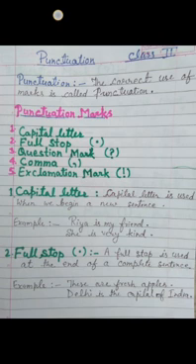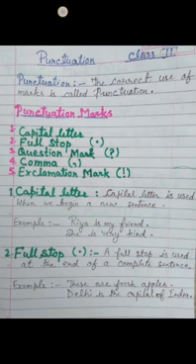Let's start with the first one, capital letter. Capital letter is used when we begin a new sentence. Example, Ria is my friend. She is very kind. Whenever we begin a sentence, we always write a capital letter.